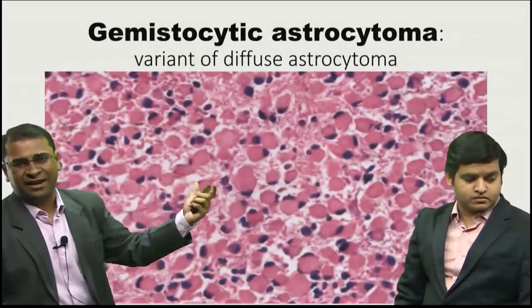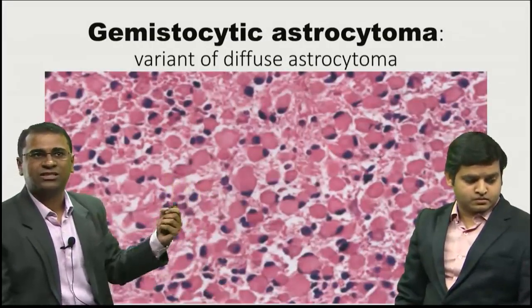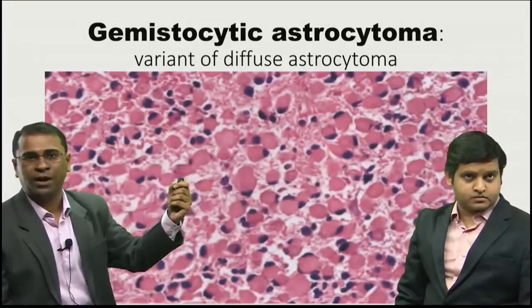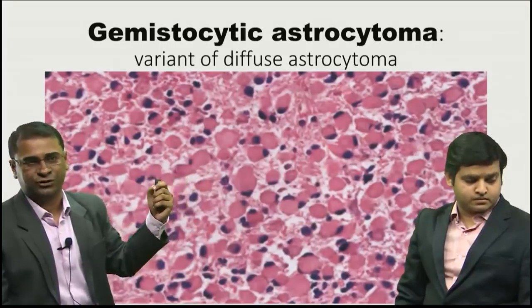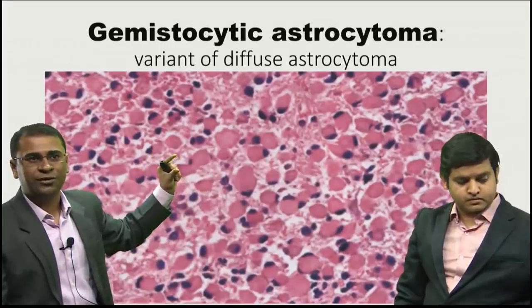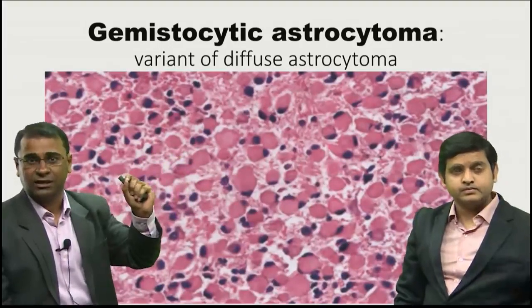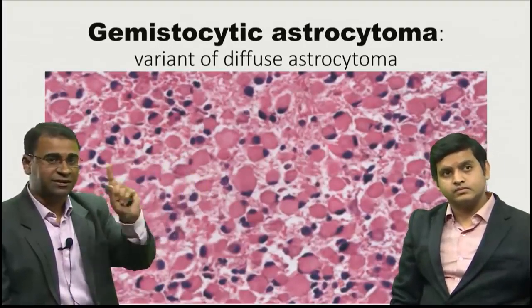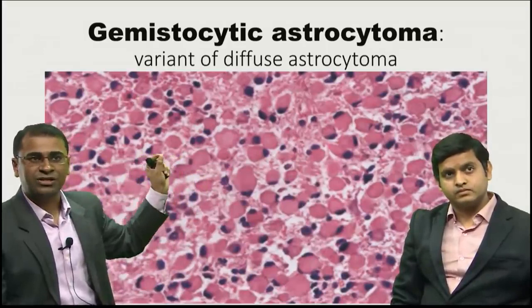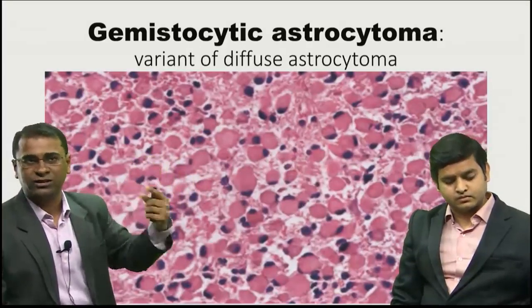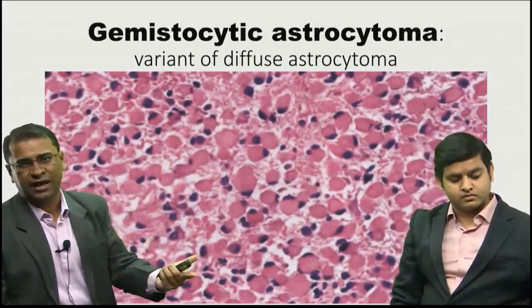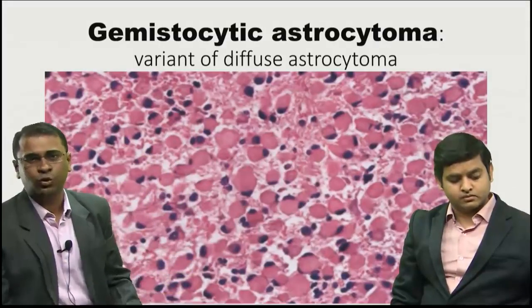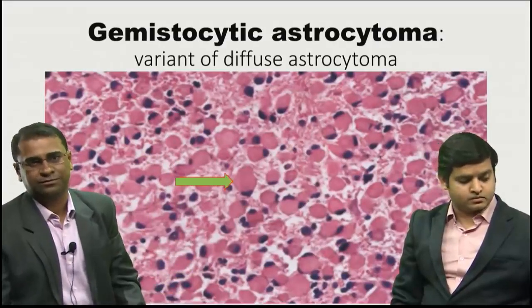This actually is a variant I just thought of sharing with you. This is a gemistocytic astrocytoma. It's a variant of diffuse astrocytoma. When you look at these cells, you will be reminded of plasma cells with an eccentric cytoplasm, but the difference being these have pinkish colored cytoplasm. When you see this, it's a type of gemistocyte. It doesn't have a lot of prognostic significance though, but can be an image-based question.